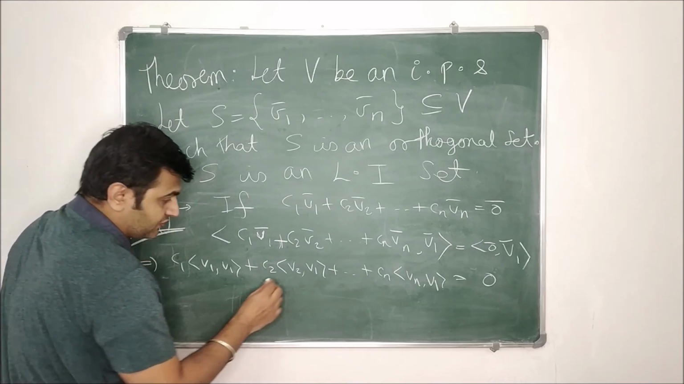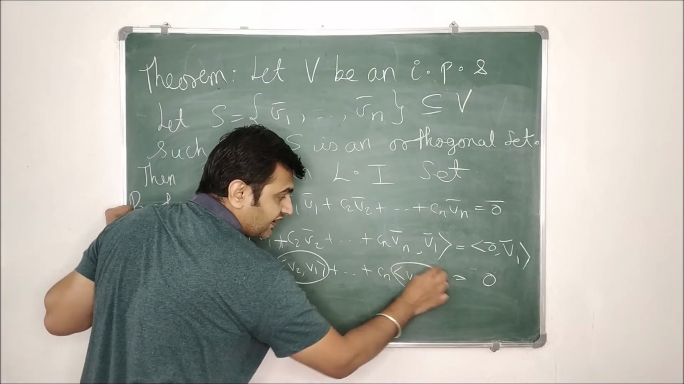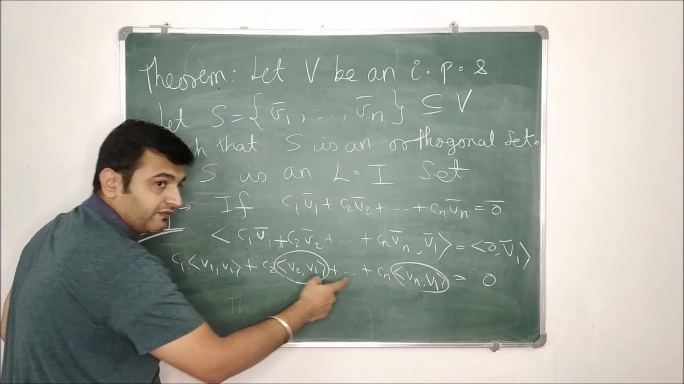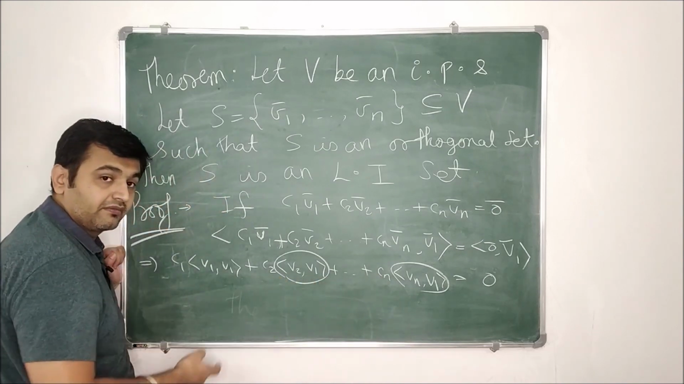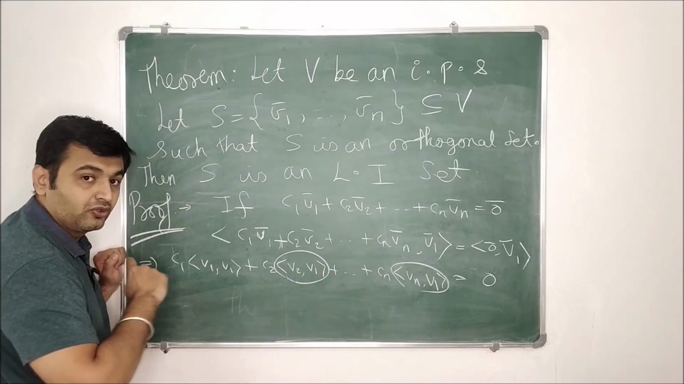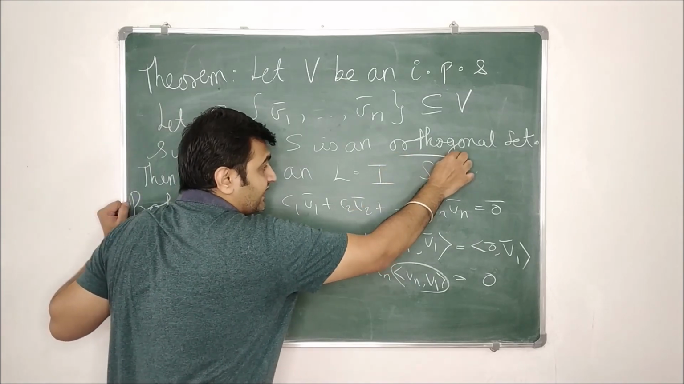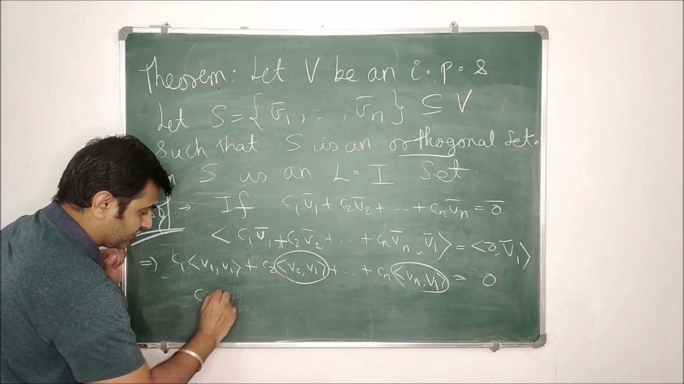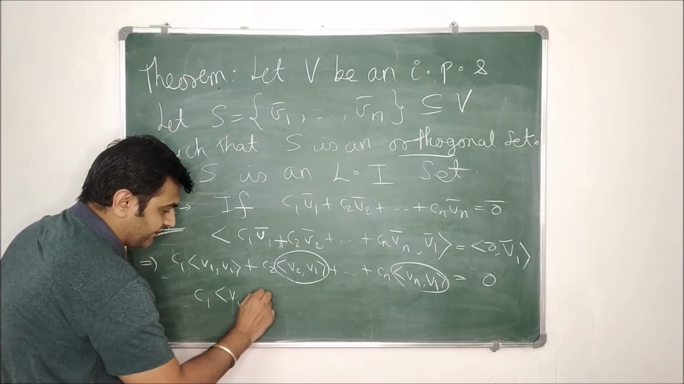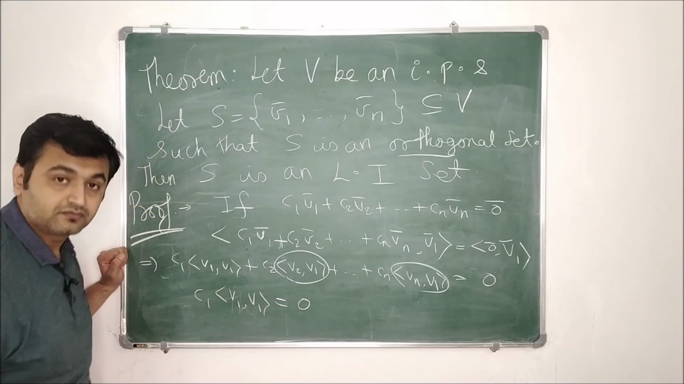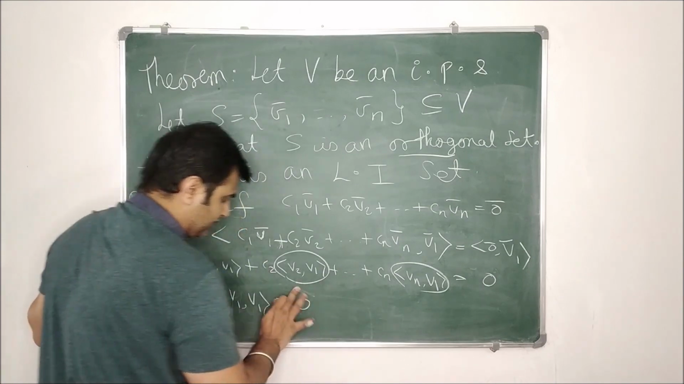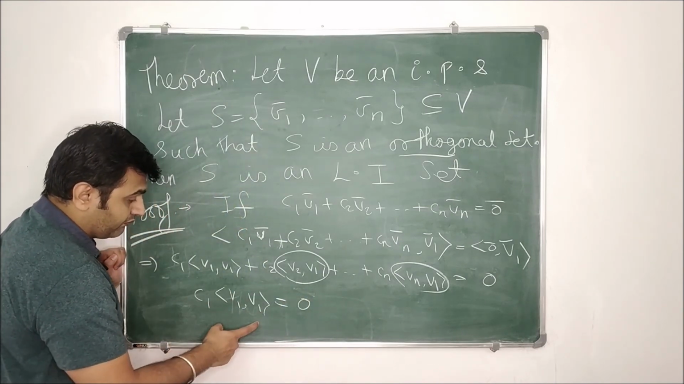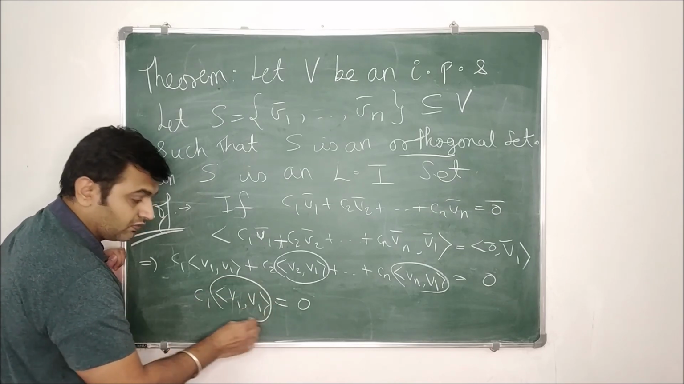V1 will be non-zero, and all the rest will be 0, because the inner product of V1 and V2 will be 0, the inner product of V1 and V3, the inner product of V1 and V4, up to the inner product of V1 and Vn, all will be 0, because it is given that the vectors are mutually orthogonal. So this implies C1 times the inner product of V1 with V1 is 0. Here 0 is a number, not a vector. But this is non-zero, right?